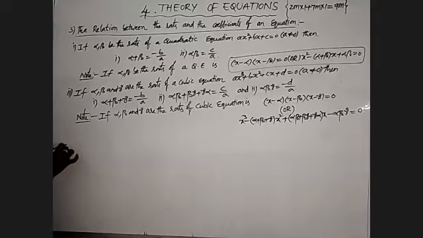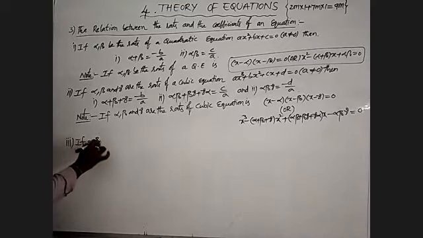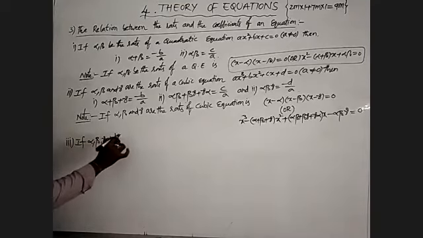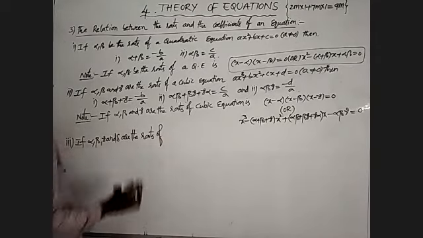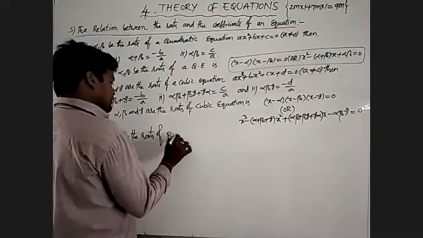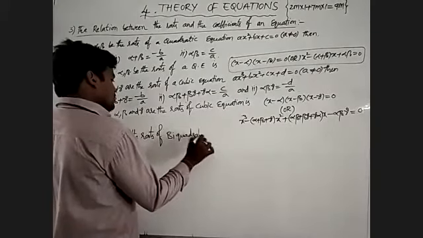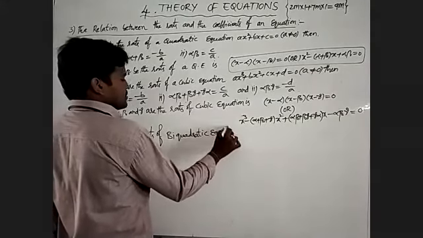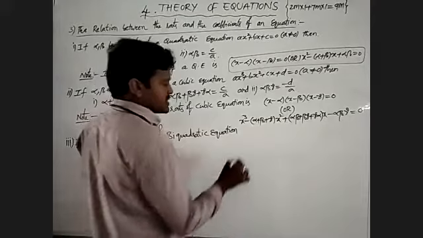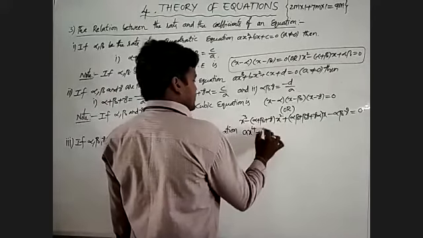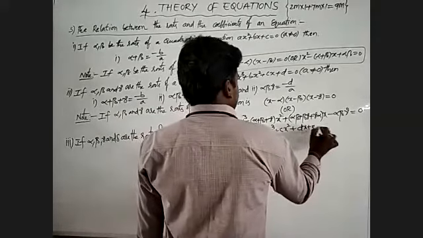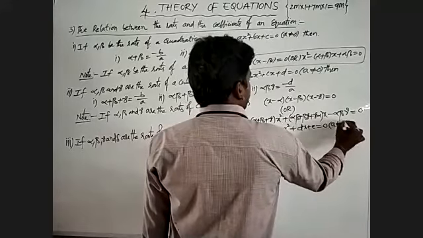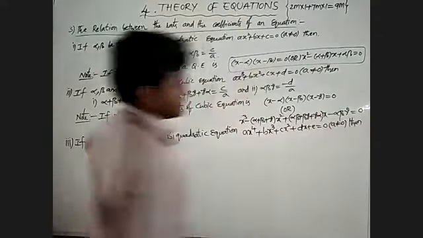Now I will discuss the third one. If alpha, beta, gamma and delta are the roots of a biquadratic equation, what is the form of the biquadratic equation? I will write ax power 4 plus bx cube plus cx square plus dx plus e equal to 0, where a does not equal 0.